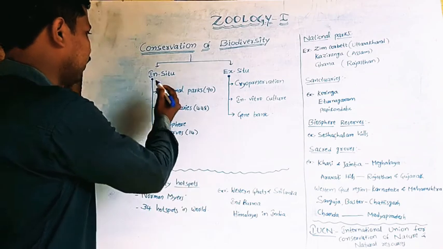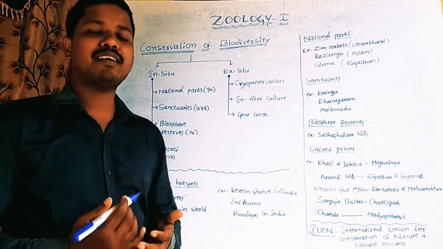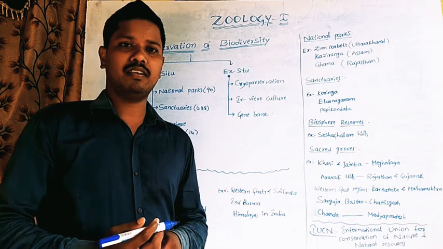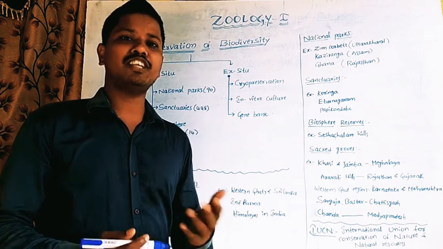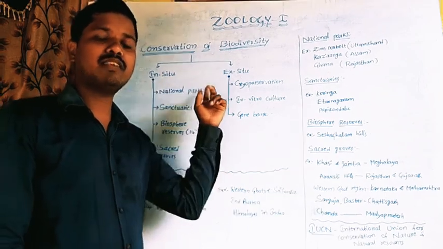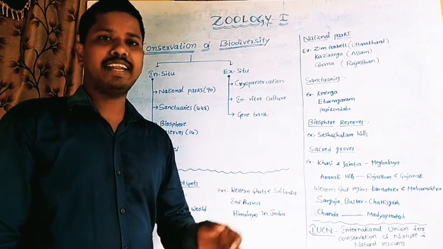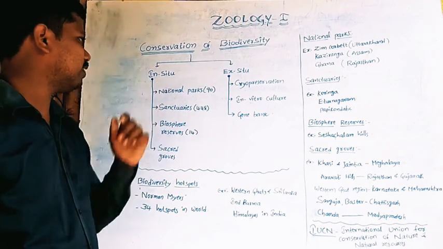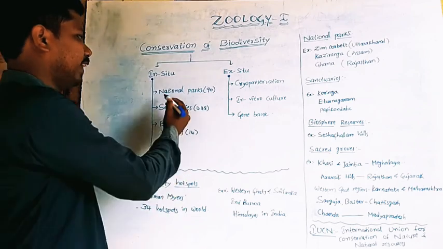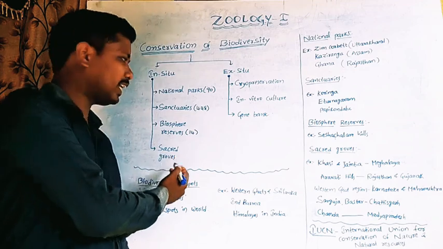So let us see about the in situ conservation. That means the process of protecting animal species with their natural habitats is called in situ conservation. In situ conservation includes national parks, sanctuaries, biosphere reserves, and sacred groves.